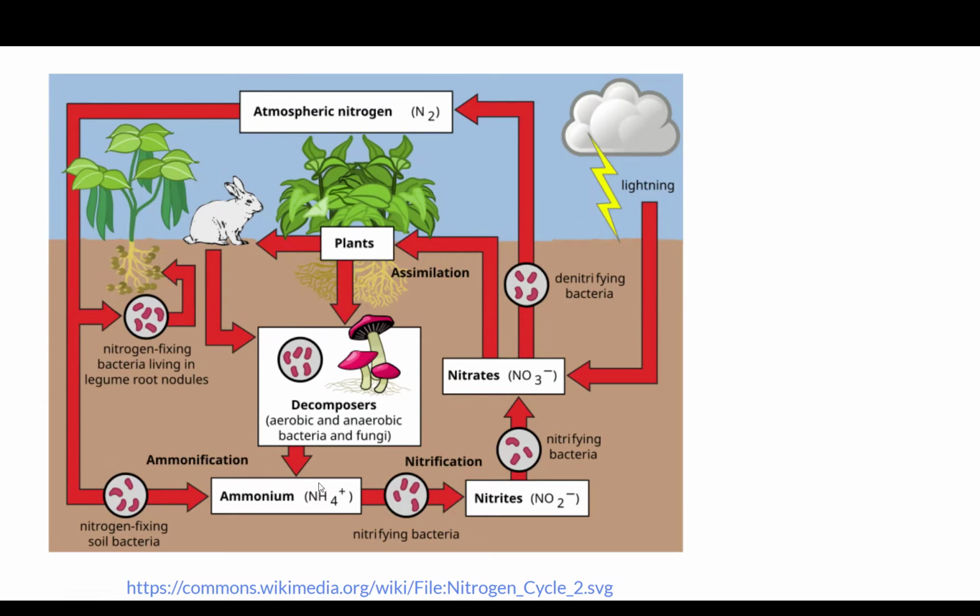And as things decompose, it's released into the soil. And you can see it also gets released back into the atmosphere. It's constantly cycling through. So nature, in and of itself, recycles everything as much as it can.